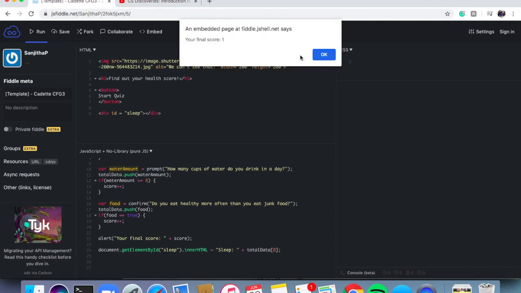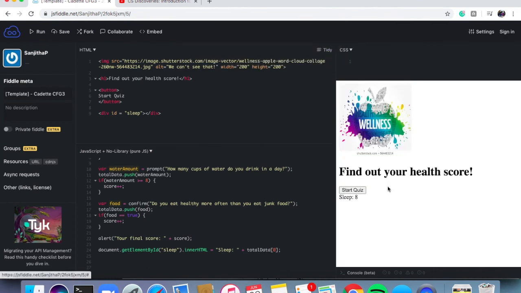And now my first value that I typed in appears here. So now let's do this two more times. Let's create one more placeholder here. Let's say div ID equals